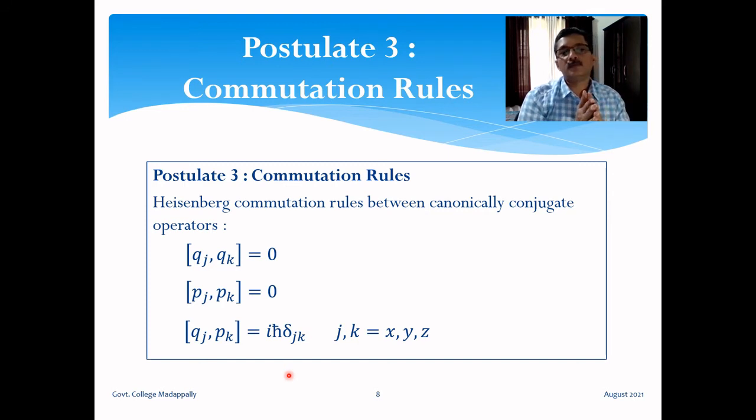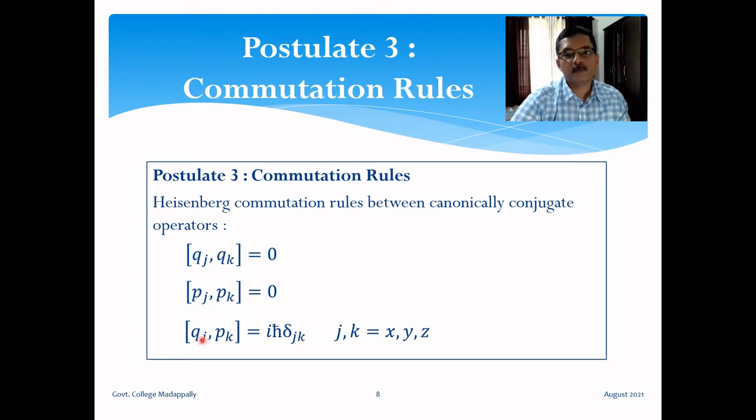Okay, so this single equation, the third equation, represents a large number of relations, how many? I think 9 components. [x, p_x] is equal to iħ. Similarly, we have [x, p_y] equal to 0, [x, p_z] equal to 0. In the same sense, we can talk about y: for the y coordinate, we can have [y, p_x], [y, p_y], and [y, p_z]. For the z coordinate, [z, p_x], [z, p_y], and [z, p_z]. So 9 relations are given by this single compact equation.